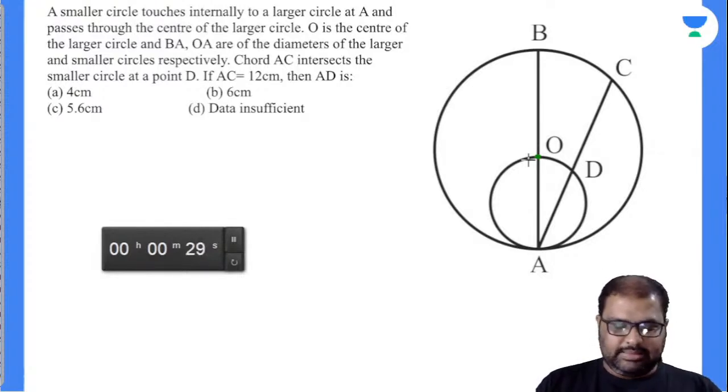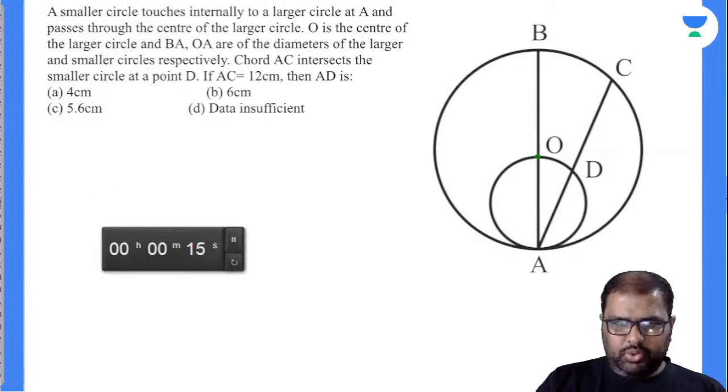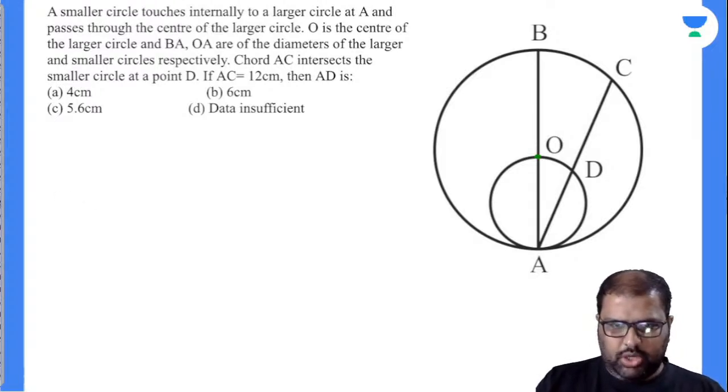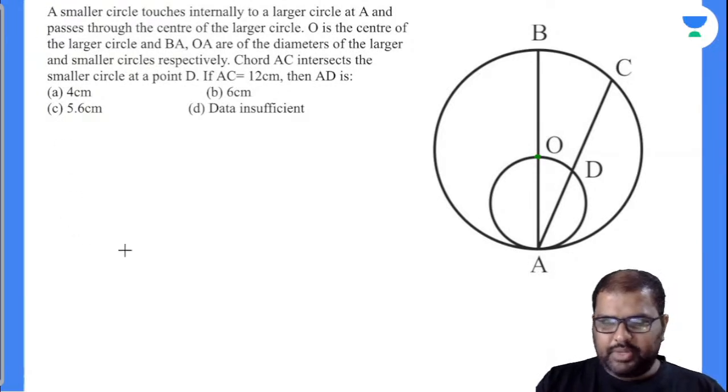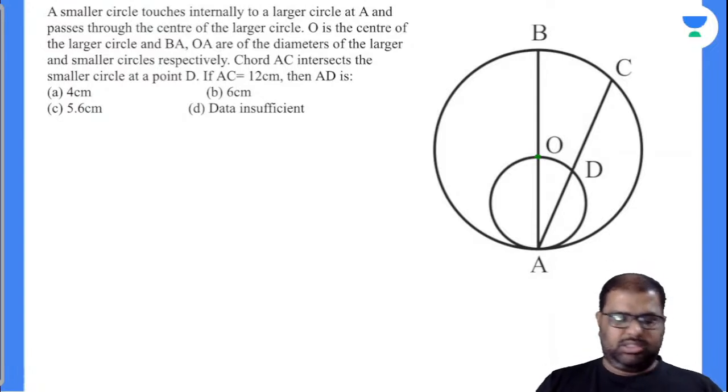Chalo. How many can answer this question? 20 seconds more. I thought you would answer this in 30 seconds. It took 2 minutes. It was a very easy question. Do not waste your time. Basic properties, nobody? Arey yaar. O is the center of the circle. Data insufficient, Suraj? No, beta.